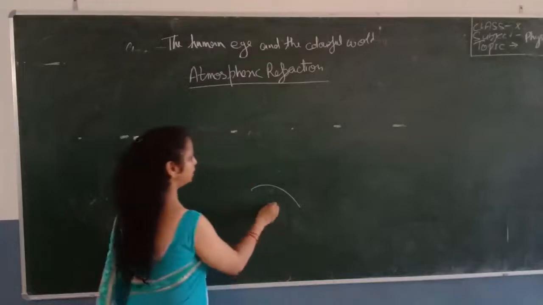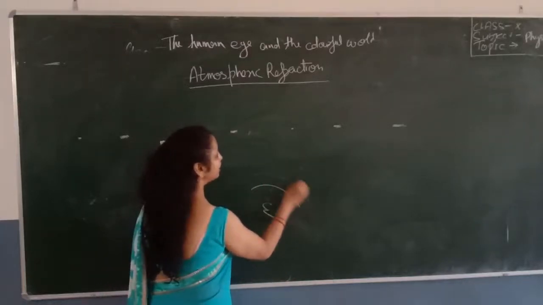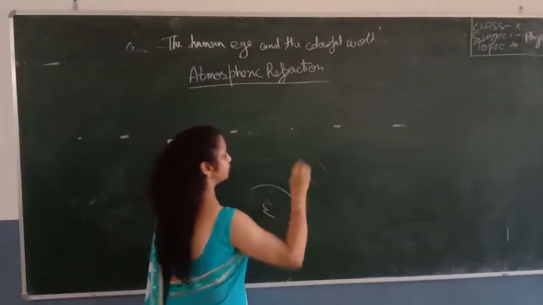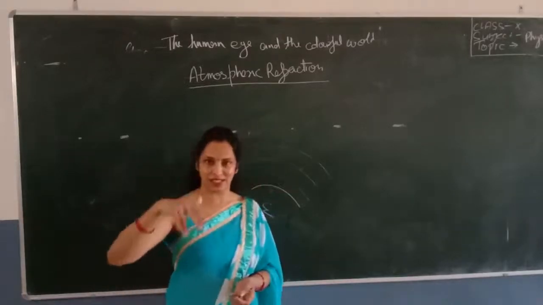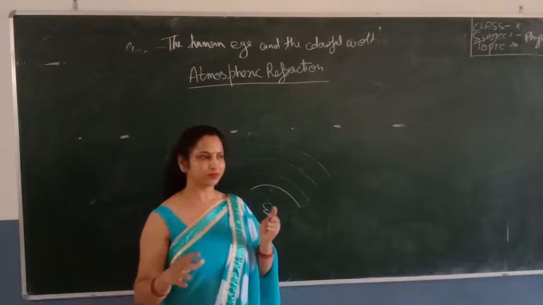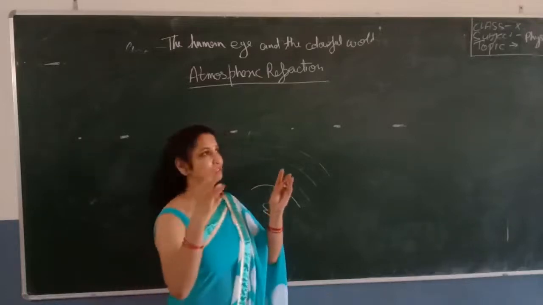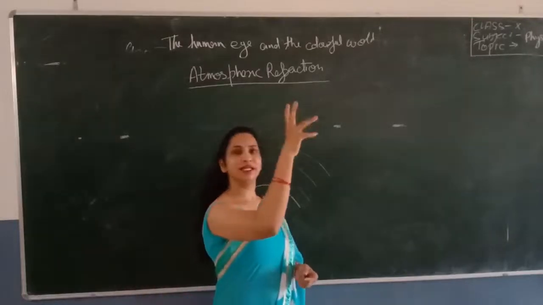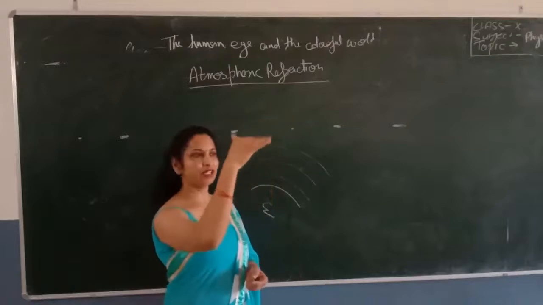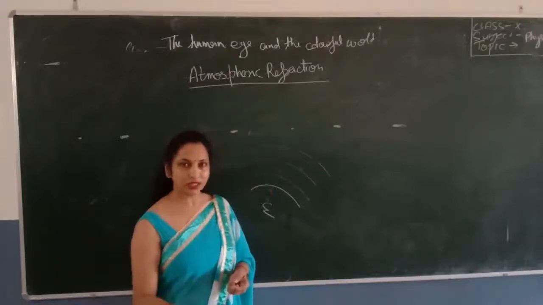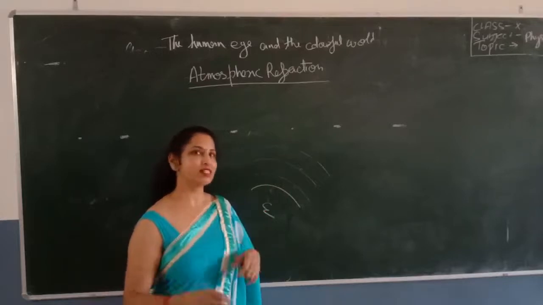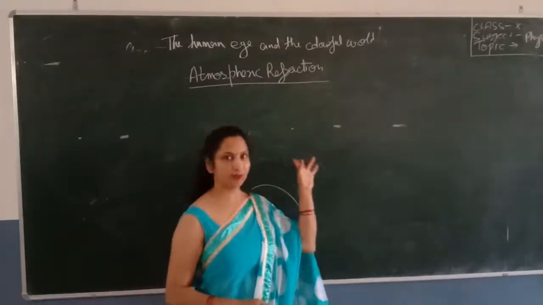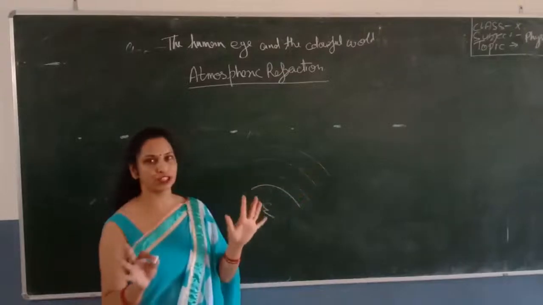Suppose this is the Earth, and I am representing the air layers by these marks. Actually, there is no boundary between these layers. What happens is that the upper layer is rare, and as we come towards the Earth, the air becomes dense. So for convenience, I am representing it by layers, but these are not actually boundaries.